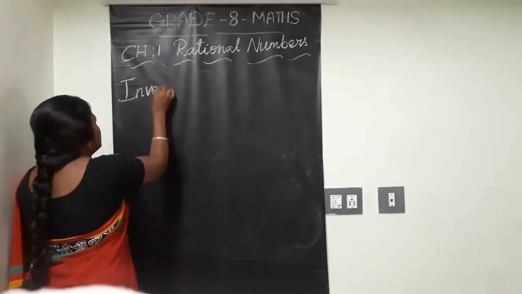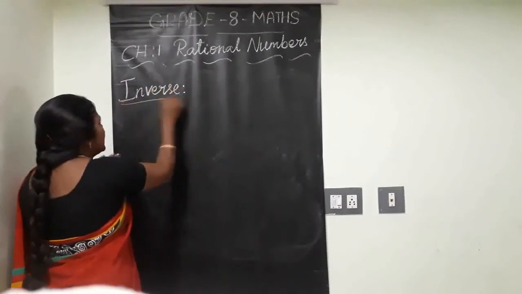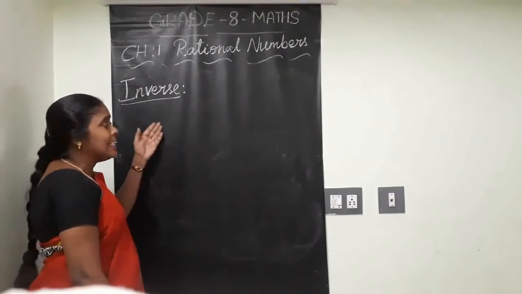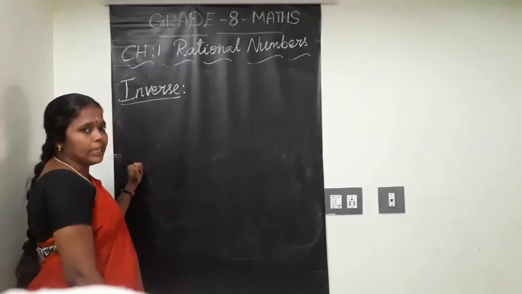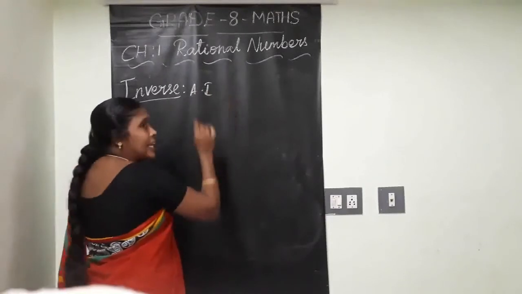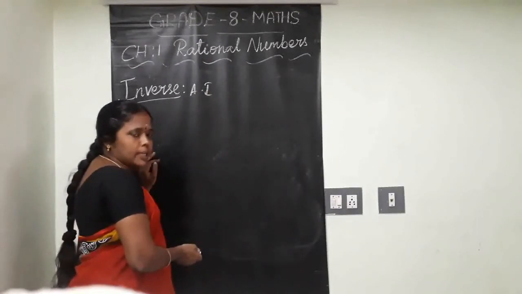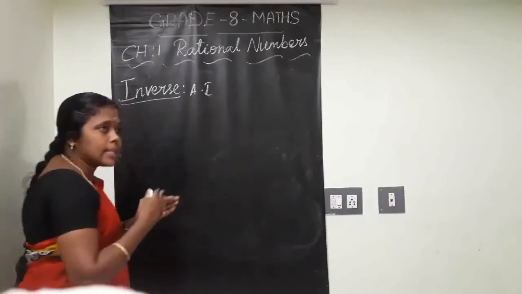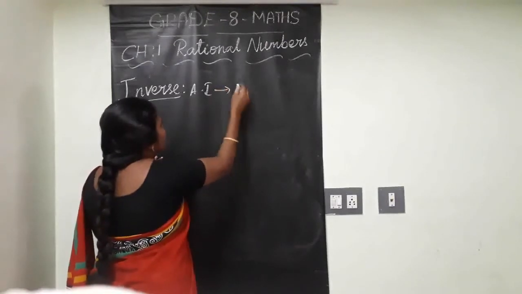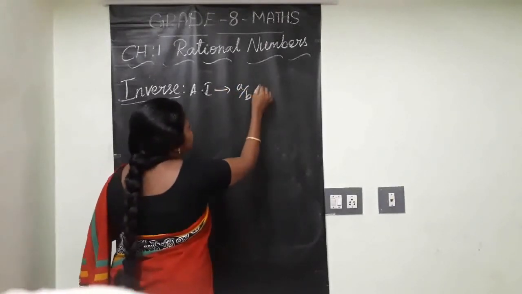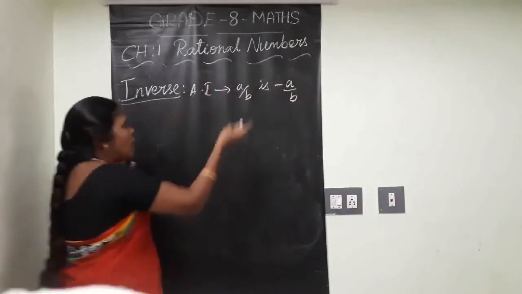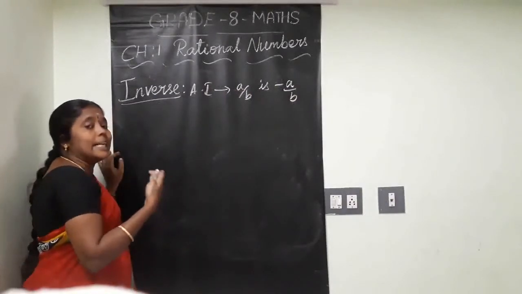See, next property is inverse. In this category, what we have seen, two cases. One is additive inverse, another one is multiplicative inverse. See, additive inverse, what I told you, additive inverse of any rational number a by b is minus a by b. Here sign only to be changed. Clear? Additive inverse of any rational number a by b is minus a by b. Additive inverse's other name is negative number.